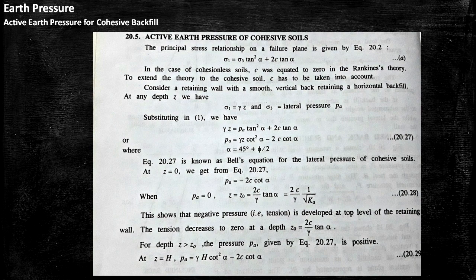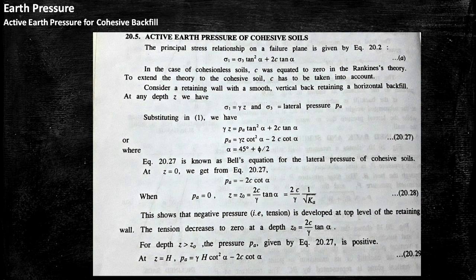Substituting the value of sigma 1, gamma Z equal to Pa tan square alpha plus 2c tan alpha. Or we can write Pa equal to gamma Z cot square alpha minus 2c cot alpha, where alpha equal to 45 degree plus phi by 2. This equation is known as Bell's equation for the lateral pressure of cohesive soil.